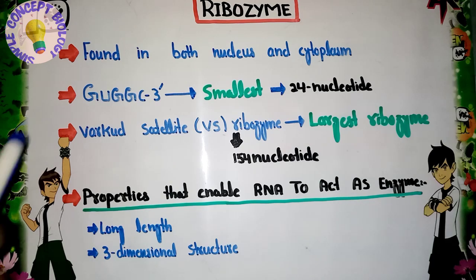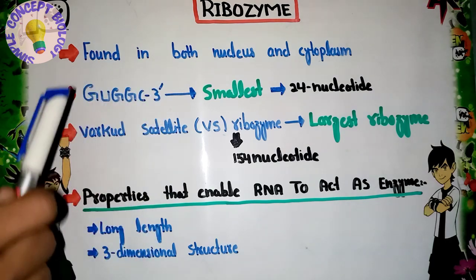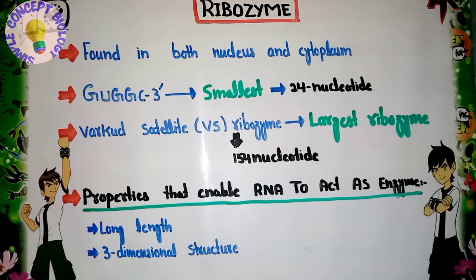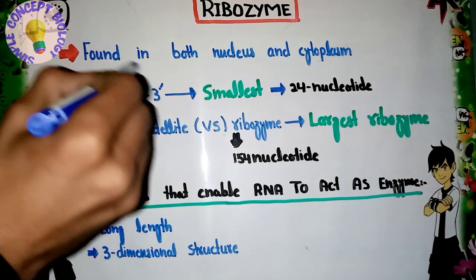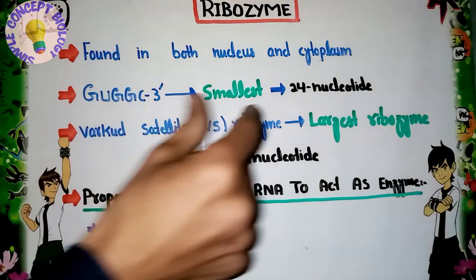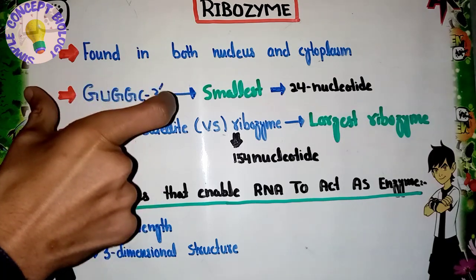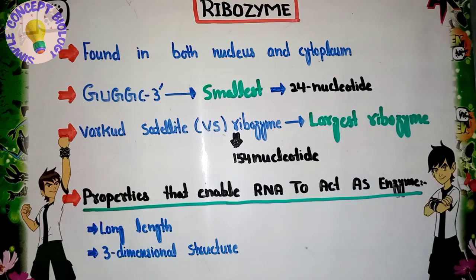Now you can see here a sequence, GUGGC. It is located at the 3' end of the RNA. This sequence acts as a ribozyme, and it contains 24 nucleotides, and this is the smallest ribozyme, as it contains 24 nucleotides.